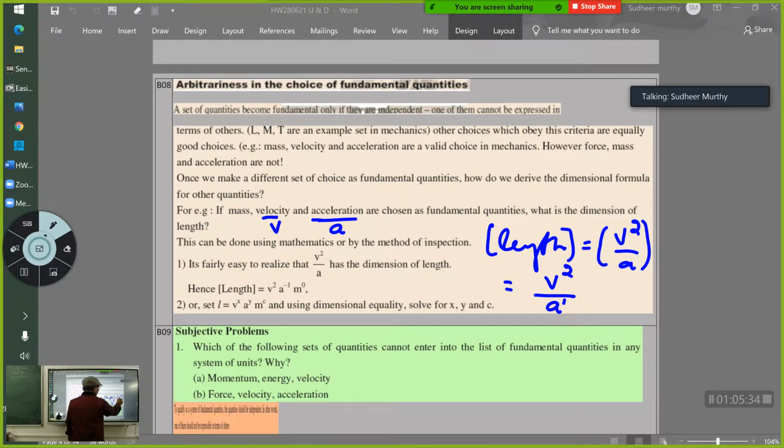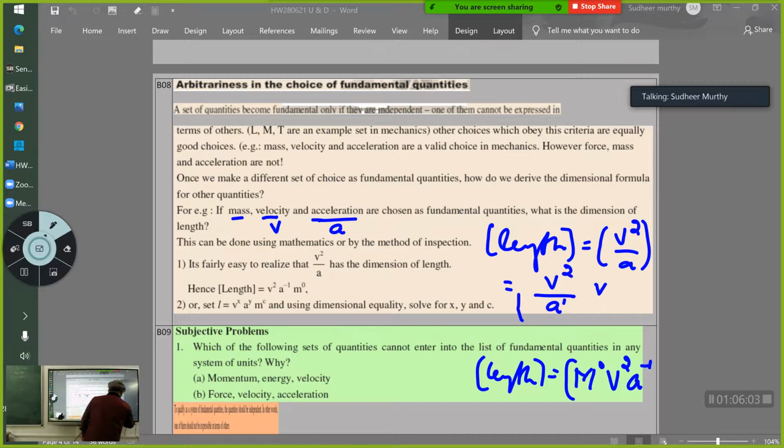So now I have chosen mass, velocity, acceleration as the fundamental quantities, and I will get the dimensional formula like this. More specifically, I will write the dimensions of length in the new system as m raised to 0, v raised to 2, a raised to minus 1. Got it? It is written here: v raised to 2, a raised to minus 1, m raised to 0.